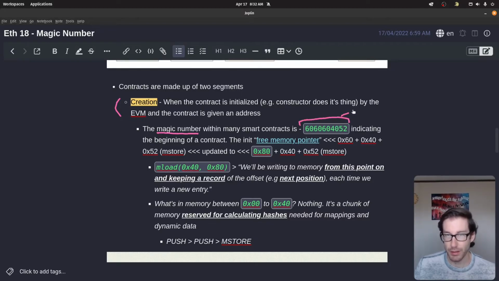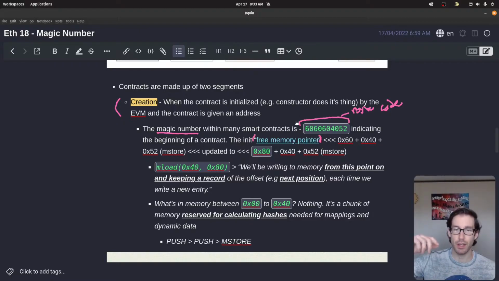And this number is the bytecode, right? So this bytecode magic number indicates that in the initialization of any contract, we want to do this thing called freeing a memory pointer. Now we free this memory pointer so we can actually do a few things. So we can write anytime after this point.